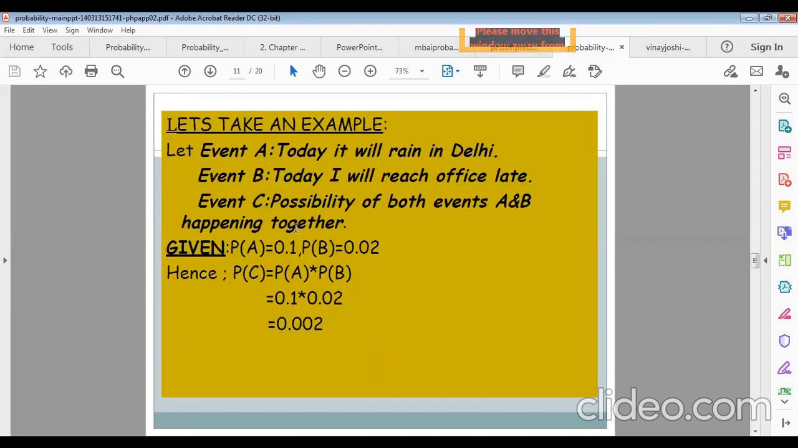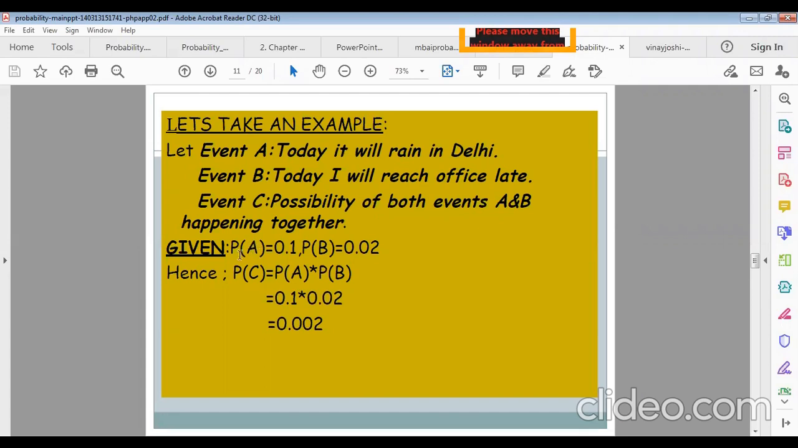Suppose, let us take an example. Let event A be: today it will rain in Delhi. Another event B: today I will reach office late. This is the second event. Third event C is the possibility of both events A and B. That means today it will maybe rain and maybe I reach office late. So happening altogether, what will be the probability?